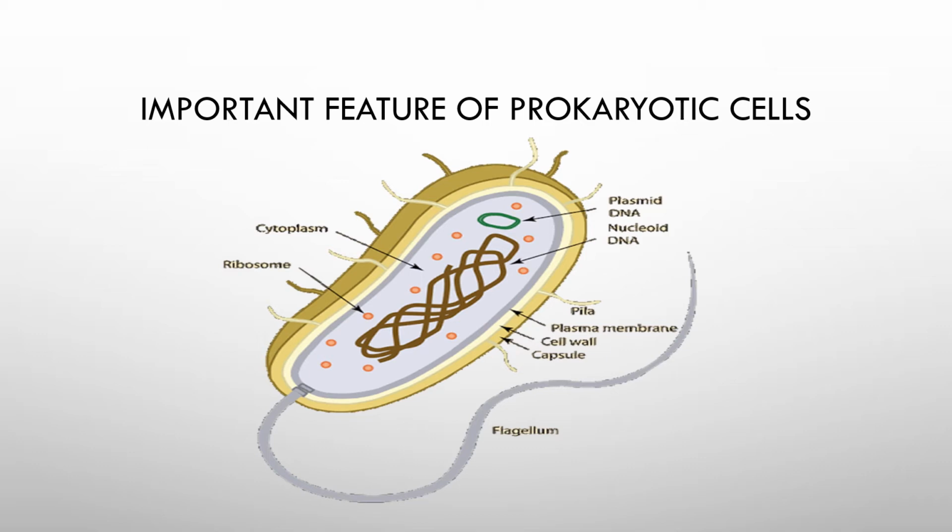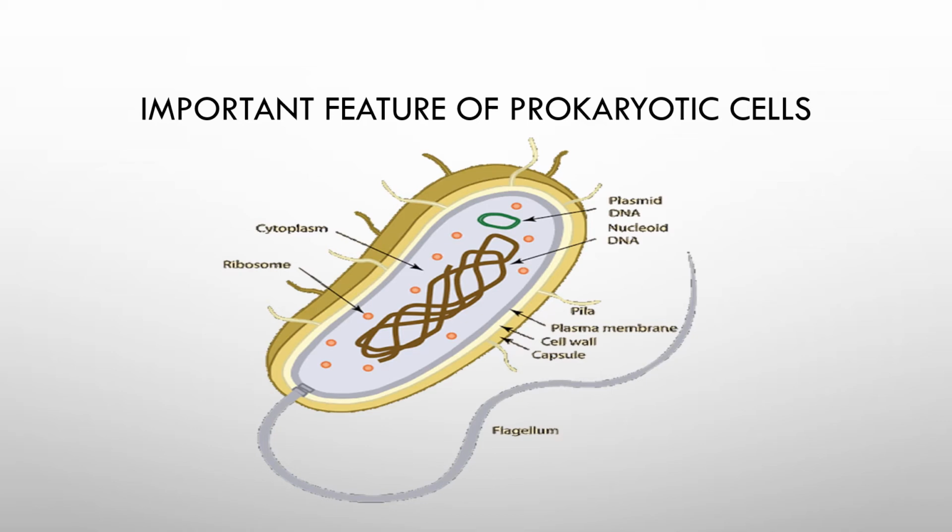Inside the fluid filled matrix you can see pink dot-like structures, and these are the ribosomes. They are without a membrane. You have to be very careful about that: a ribosome is an organelle which is without a membrane. Then you can see the nucleoid DNA. It is the genetic material which is lying as such in the cytoplasm without a membrane. So the DNA or genetic material without a membrane means it is not a well-defined nucleus and it is known as nucleoid. Along with the nucleoid, you can see a green colored circular DNA. This is an extrachromosomal DNA known as plasmid DNA.